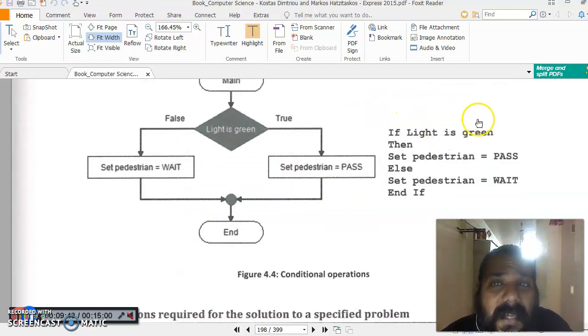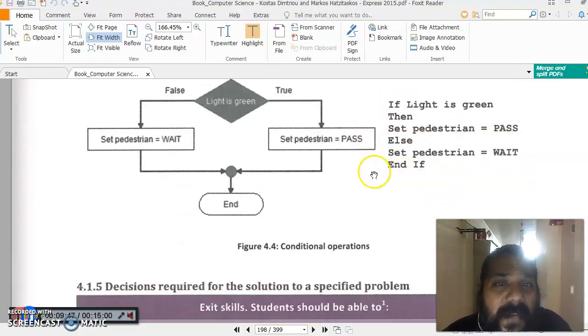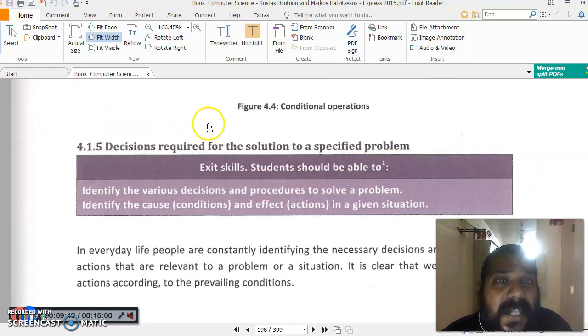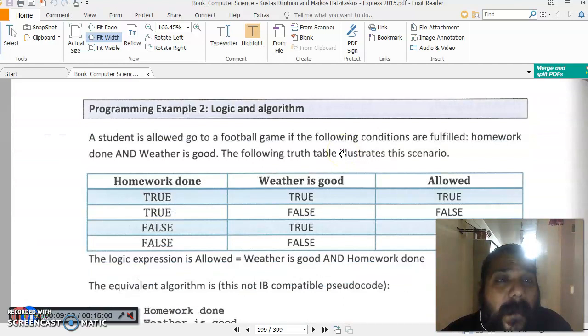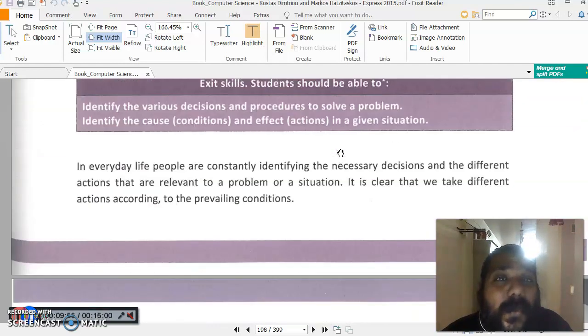So my conditions are here. If light is green, then set pedestrian pass. Otherwise, it should be wait. Now, decision required for a solution in a specified problem. When we talk about this, it means that you need to work according to the problem or situation.